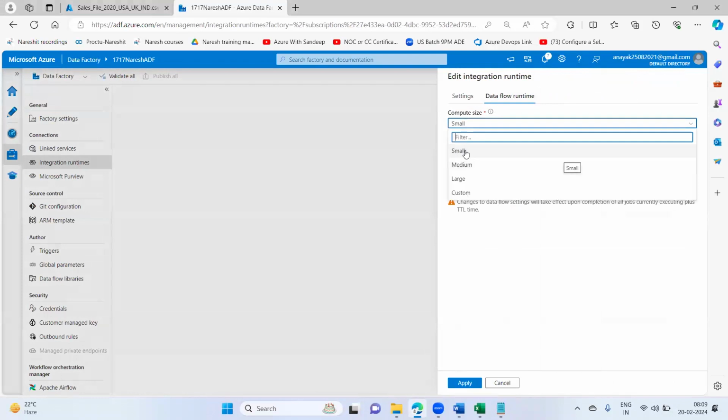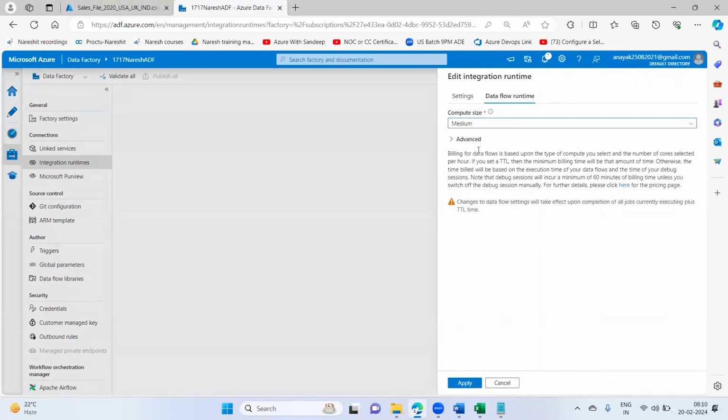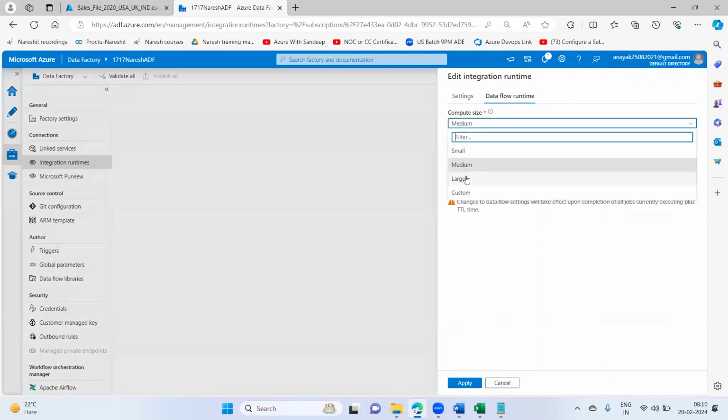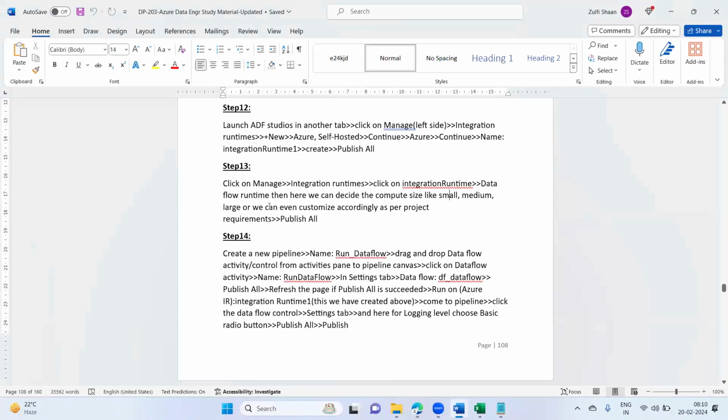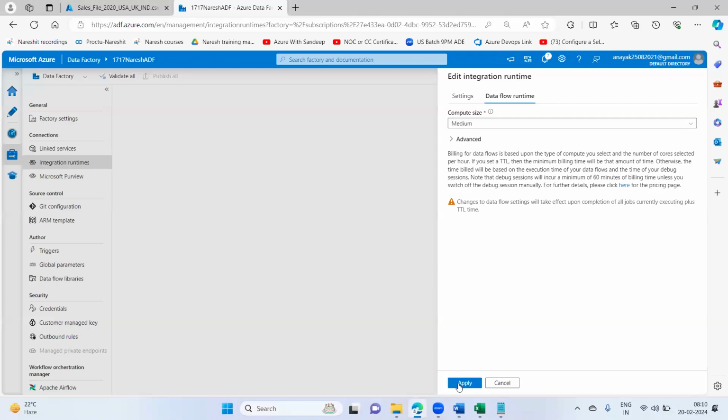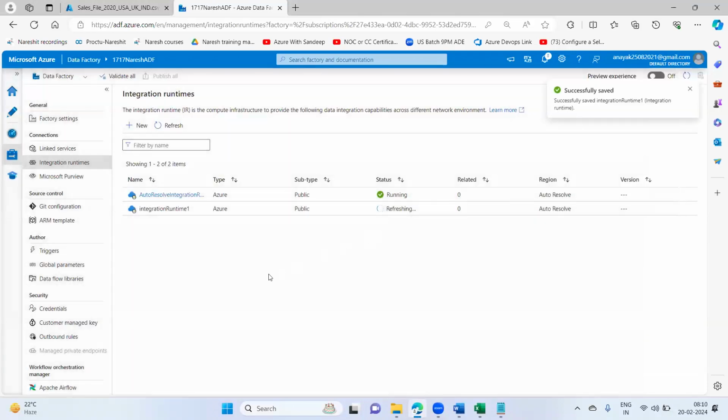Small means the integration runtime is suitable to run the small ADF pipelines, which are having files like maybe 400, 500 records kind of. Medium means medium power, large means large power, custom means you can customize it accordingly. I'll just go here with medium, or small, medium, large, or we can customize accordingly as per the project requirements. Going with medium, and then say here, apply.